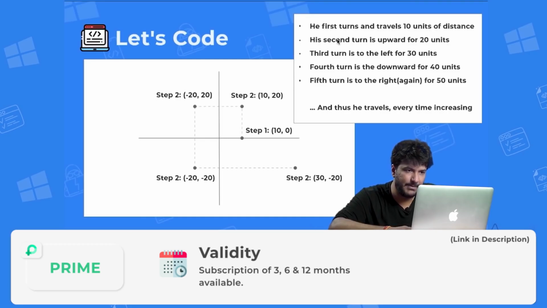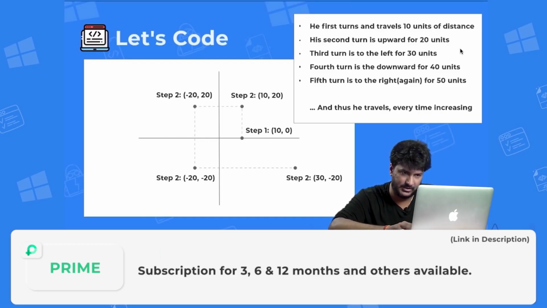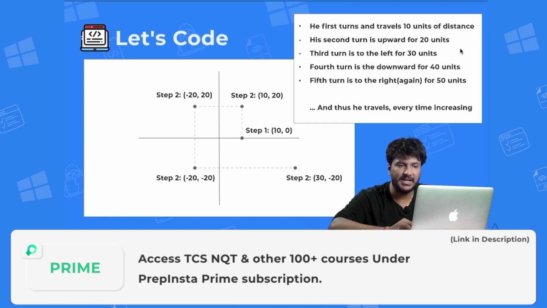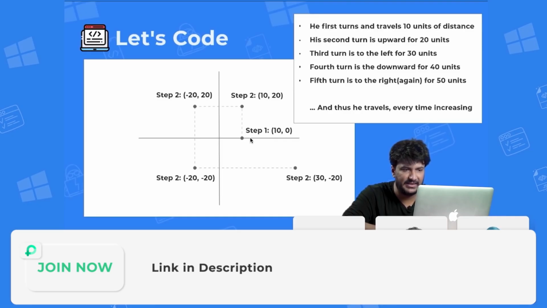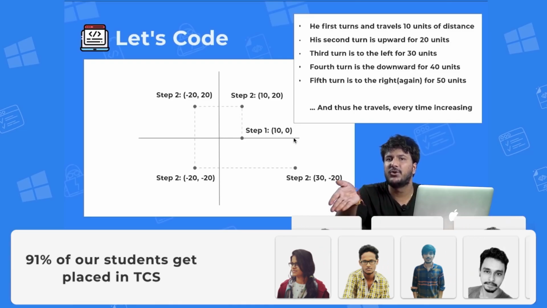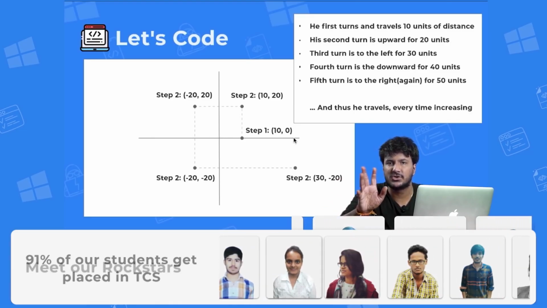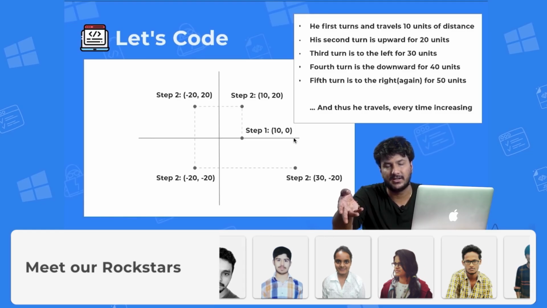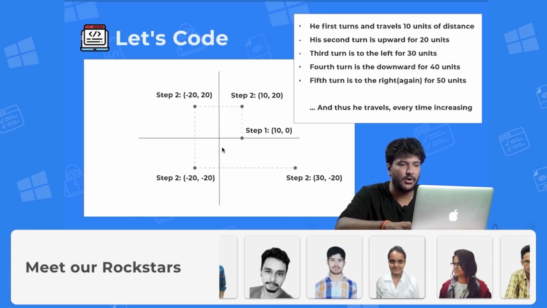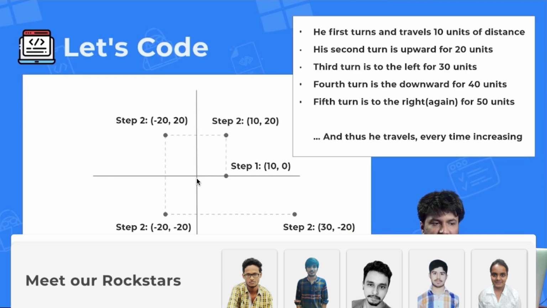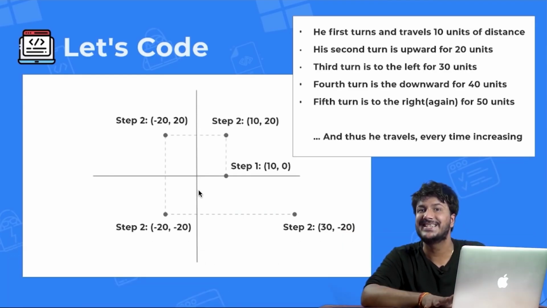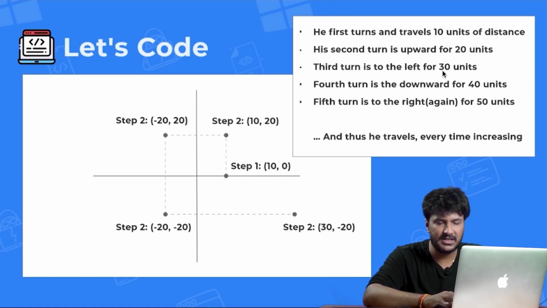Okay. So now the second step, his second turn is upwards. Okay. So now a lot of people will get confused this time. So they are saying, okay, he turned right, so which is why he will be facing in this direction. Right. So his upward is this. No. If you even try to match your results with the test cases, it's not like that. They are just talking about direction. Okay. Right means right of the center. Left means left of the origin. Upward means upward of the origin. Downwards means downward of the origin. So always origin is the reference. Okay. So second turn is upward 20 units.